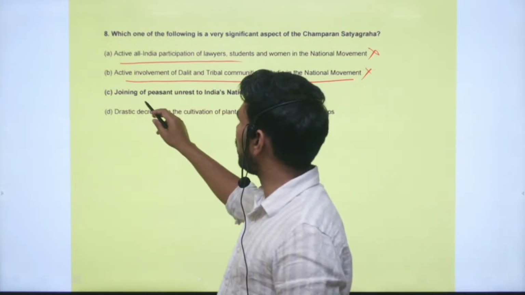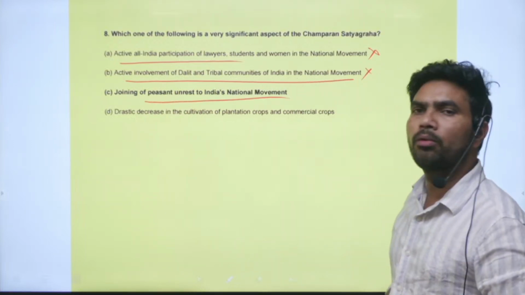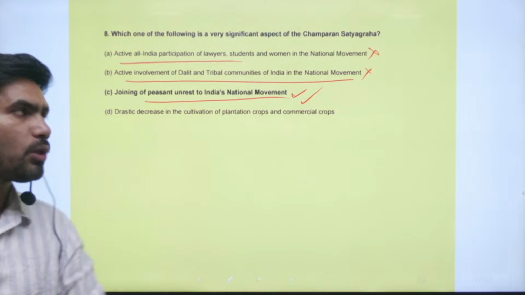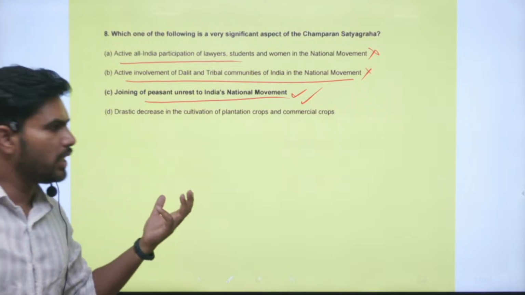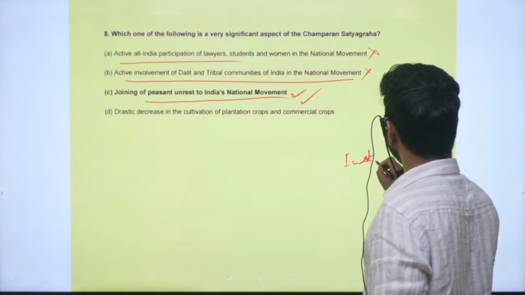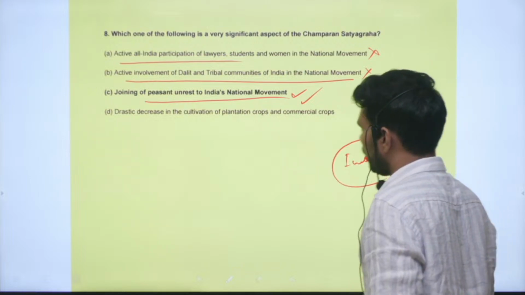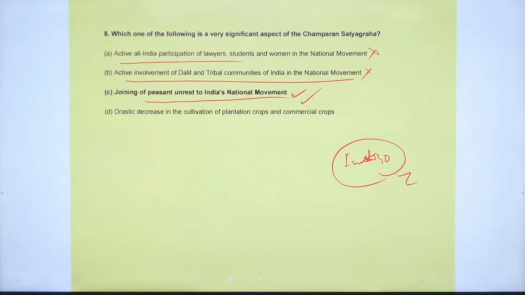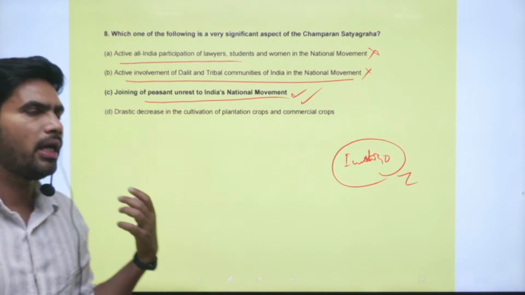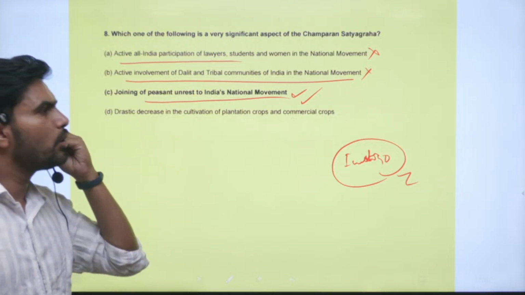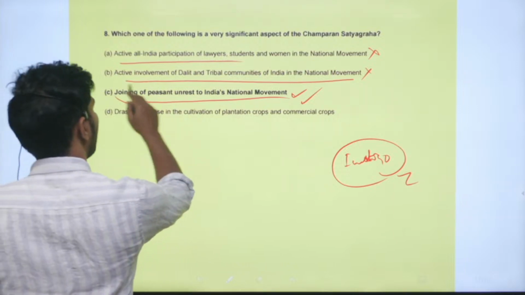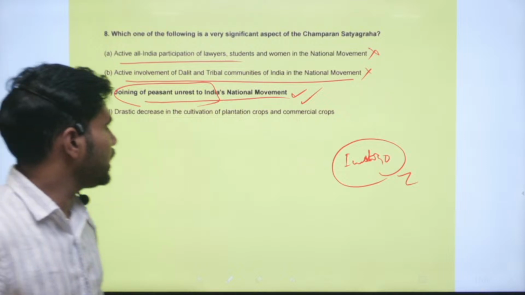Next is joining the peasant unrest to India's national movement. Yes, this is a correct statement. With this, effectively we have joined the peasant unrest who were protesting. Indigo is the subject in the question here. Indigo cultivating farmers were protesting against the planters. So Gandhi went there and he sat on a fast unto death to demand justice for the indigo farmers. So in that he effectively joined the peasant unrest into the national movement of India.